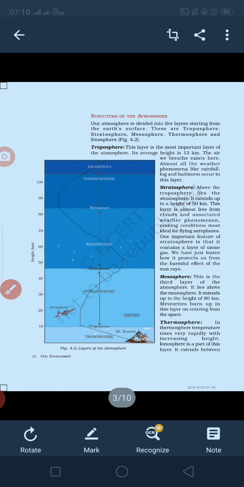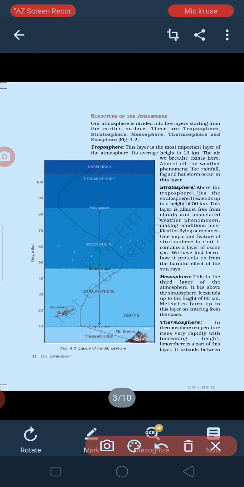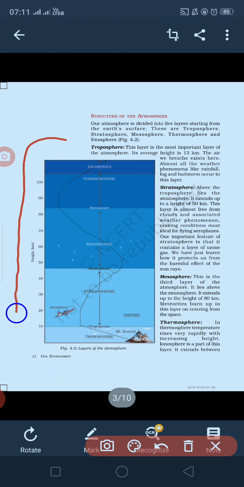Next, we are going to study about structures of atmosphere. You are able to see a figure over here. In this figure, you are able to see there are layers of atmosphere. This is a height table which shows in which height which layer of atmosphere is present. You can see the first layer is your troposphere. The layer in which we live is known as troposphere. It is 13 kilometer in height. It has all the weather phenomena like your rainfall, fog and hailstorm.